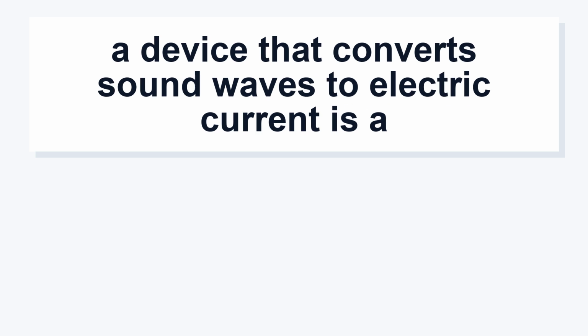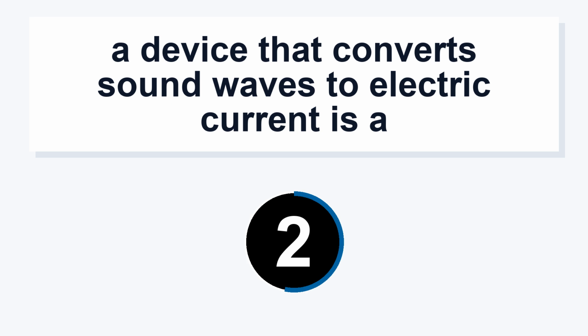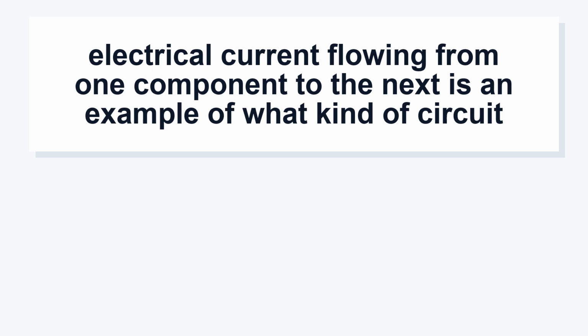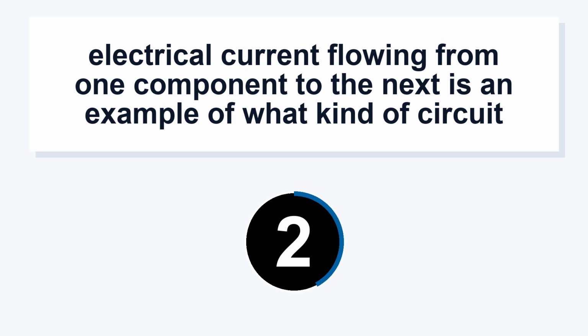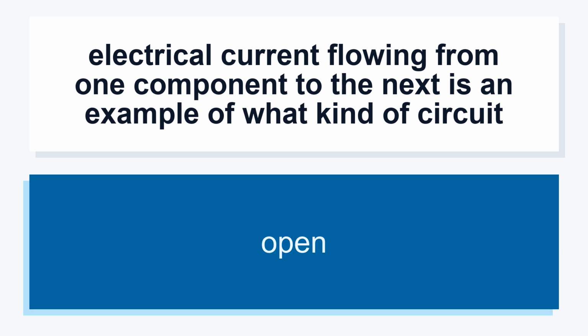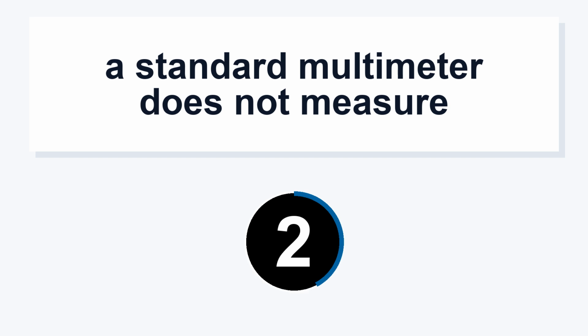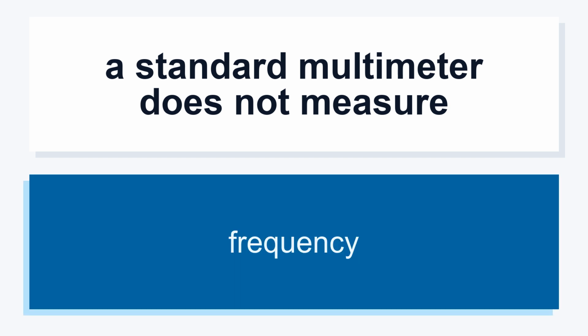A device that converts sound waves to electric current is a transistor. Electrical current flowing from one component to the next is an example of what kind of circuit? Open. A standard multimeter does not measure frequency.